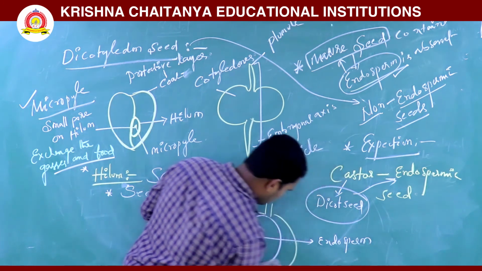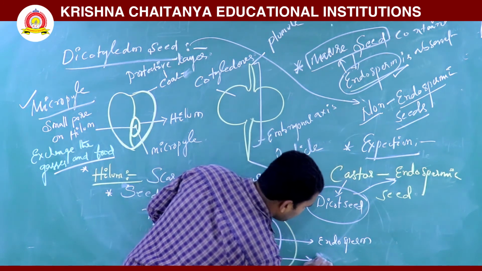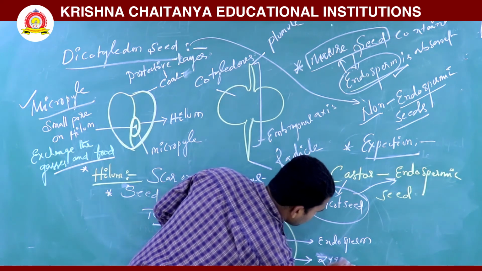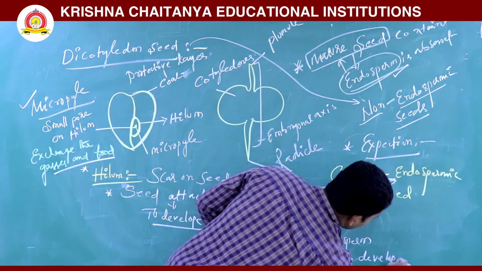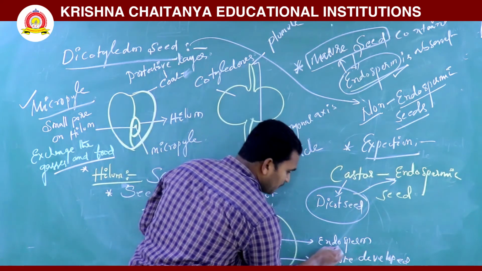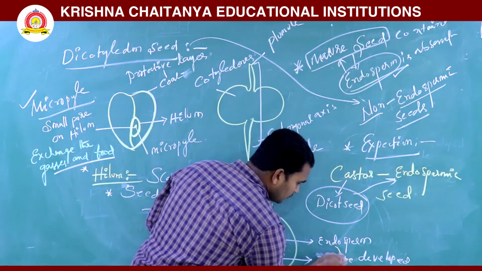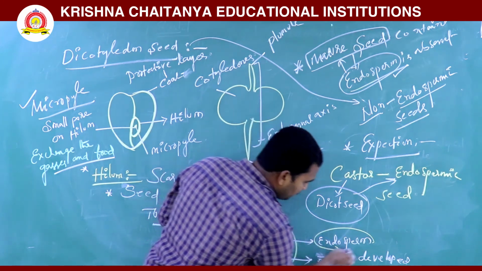After endosperm formation, the zygote develops into an embryo, utilizing the endosperm completely.